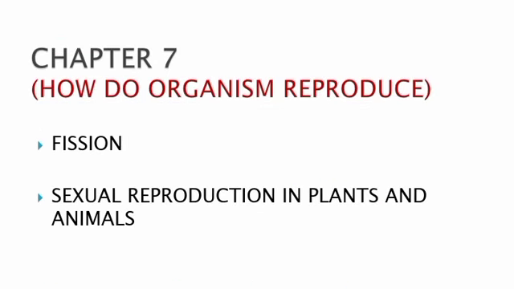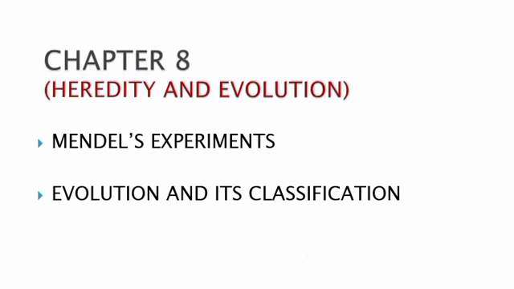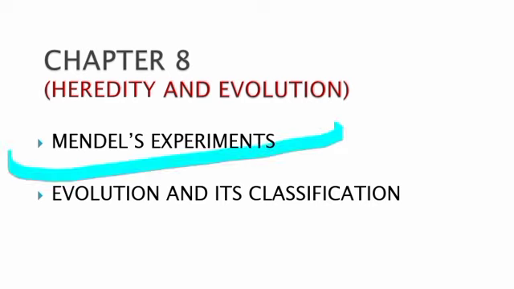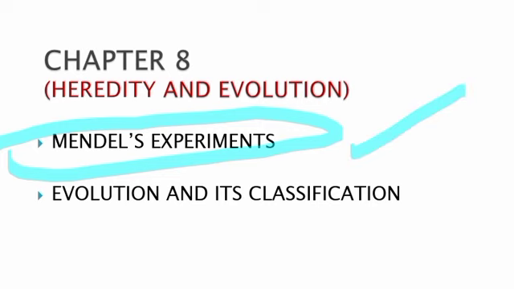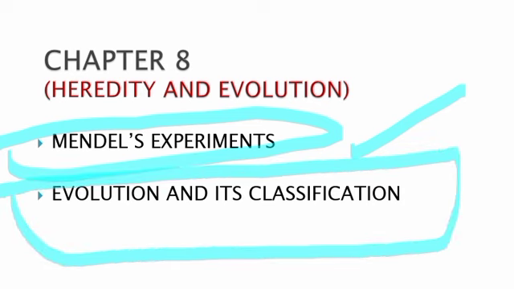In chapter number 7, how do organisms reproduce, you have to read fission and sexual reproduction in plants and animals. This topic is very necessary for board exams. Chapter number 8, heredity and evolution. In this chapter you have to read Mendel's experiments, Darwin's experiments, and evolution and its classification.